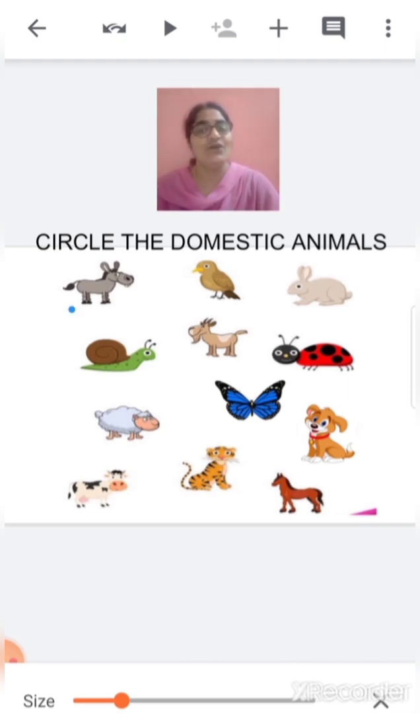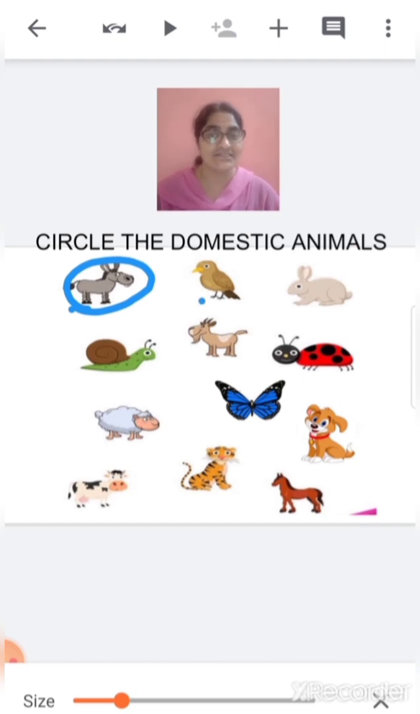Now tell me, what is this? This is a donkey. Is donkey a domestic animal? Yes. So you have to circle this. Now tell me, what is this? This is a bird. Is this a domestic animal? No. So you will not circle it. Now what is this? This is a rabbit. Rabbit is a domestic animal. Yes. So we are going to circle it.